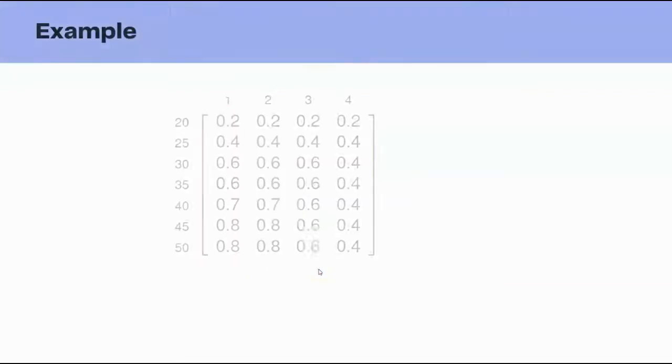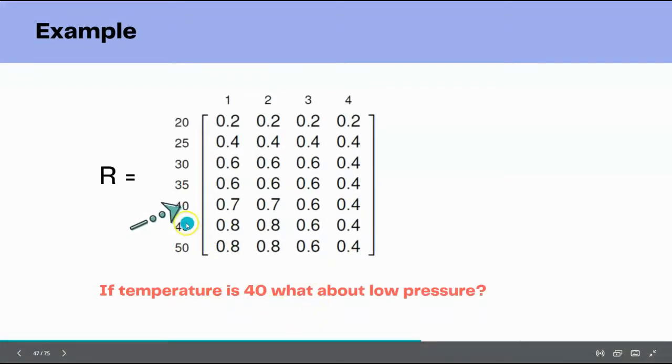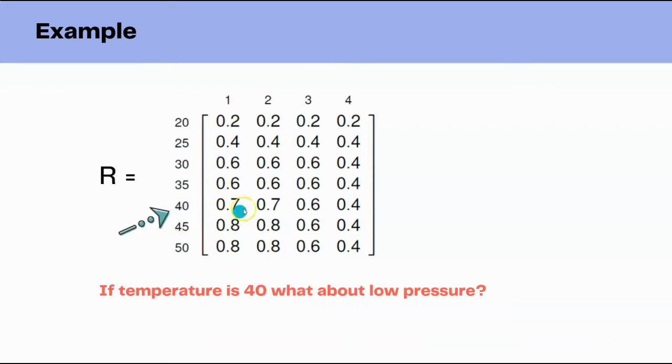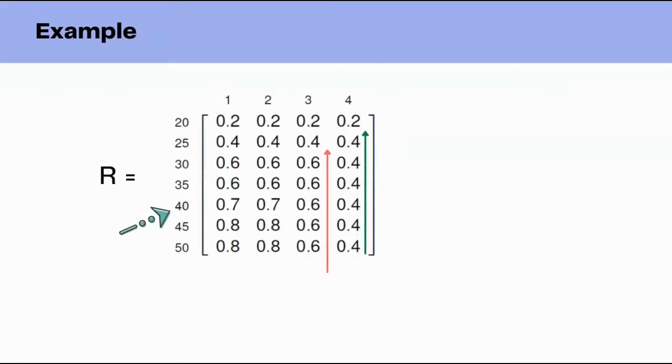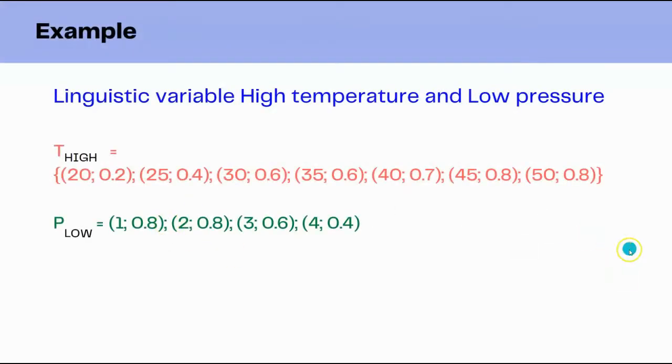And what we can infer from the table is, if the temperature is 40, what about the low pressure? If the temperature is 40, the low pressure for 1 is 0.7. So we can infer from the table how the value can be identified for a particular pressure or temperature value. Also, for the first pressure values 1 and 2, the values are written directly from the linguistic variables, 0.2 to 0.8.